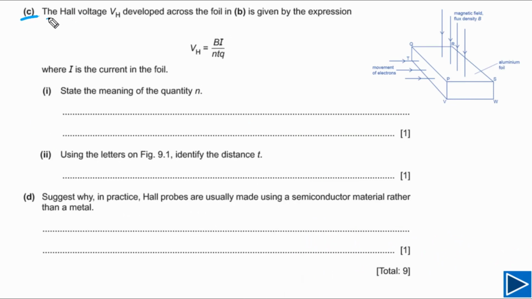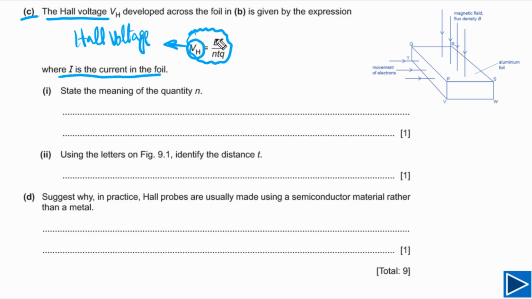For part C, an expression for Hall voltage is given, and this is the formula for Hall voltage. VH here is the Hall voltage. I is the current in the foil. B is the magnetic flux density, or magnetic field density.